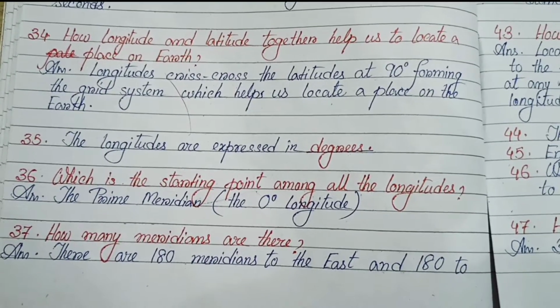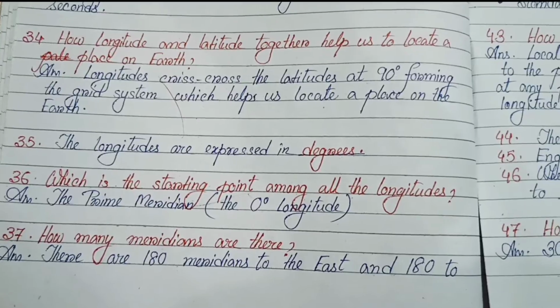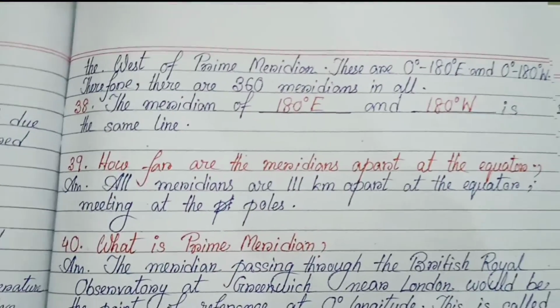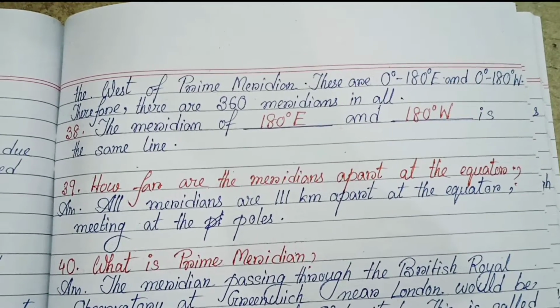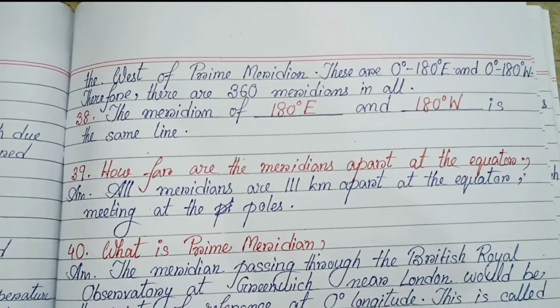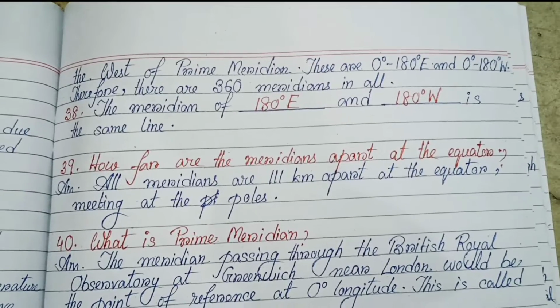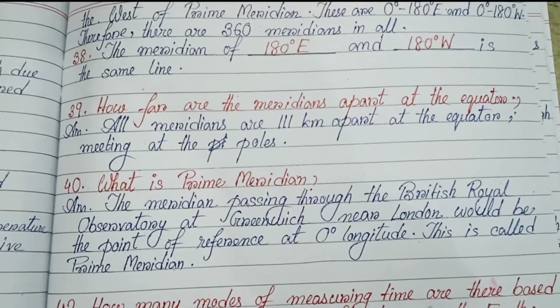37. How many meridians are there? There are 180 meridians to the east and 180 to the west of the prime meridian. These are 0 degree to 180 degree east and 0 degree to 180 degree west. Therefore, there are 360 meridians in all. 38. The fill in the blanks. The meridian of 180 degree east and 180 degree west is the same line.